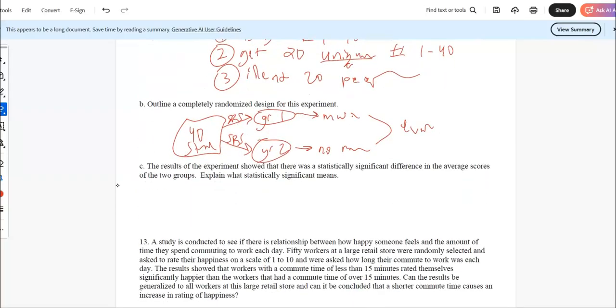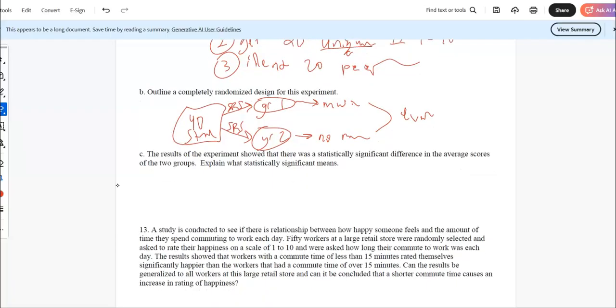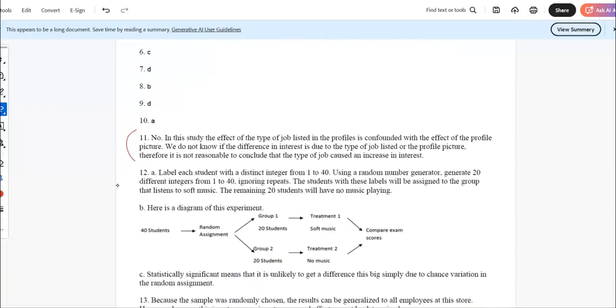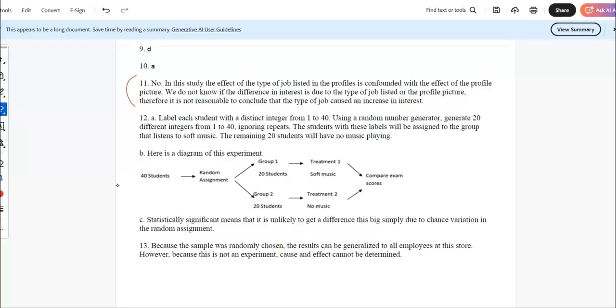The third thing there, so the results of the experiment showed there was a statistically significant difference in the average scores of the two groups. Explain what it means in that context. So you're comparing that to just by chance alone. So the results we got could not be explained by just chance alone, but they actually seem to be a large difference from what we expected there. So C, they said, is unlikely to get a difference as big as this simply due to chance variation in the random assignment. So that's what that means.